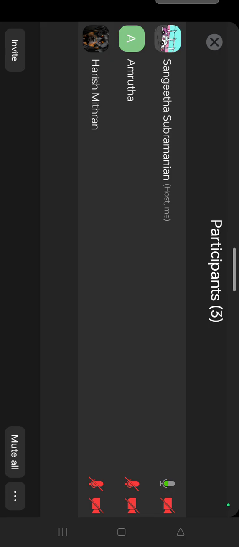The new share of old partners. A means Arun's new share. You have to write in this way. Arun's new share equals the old share given in the question, 3 by 8, minus the sacrifice we have calculated made by Arun, 1 by 8. Arun is sacrificing 1 by 8 of his share. So 3 by 8 minus 1 by 8 equals, just take the LCM and solve it. You will get 2 by 8.